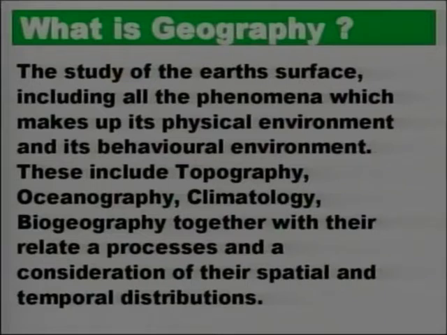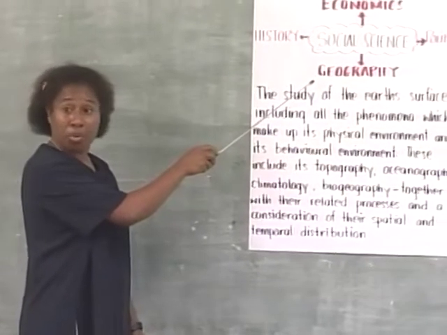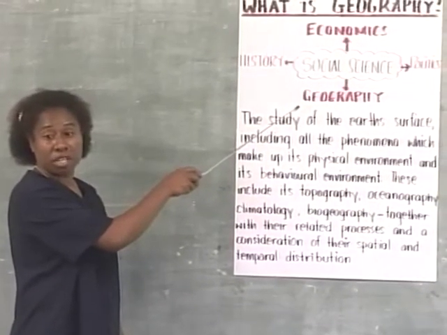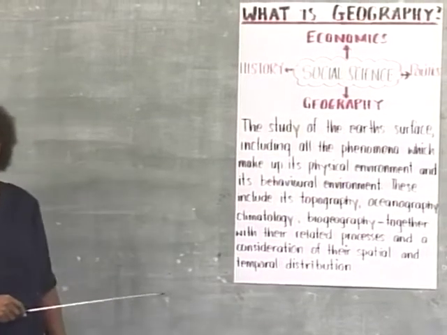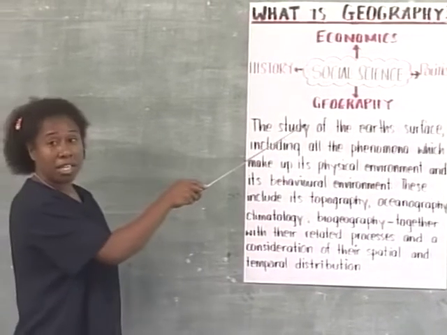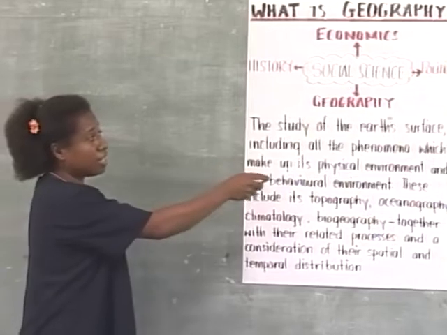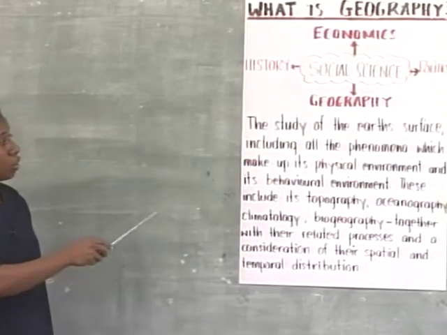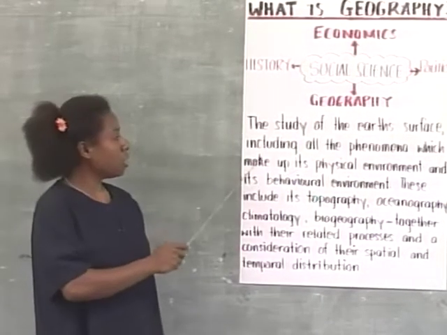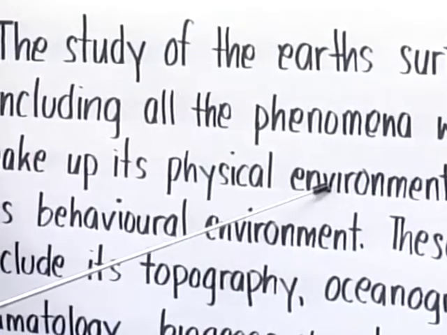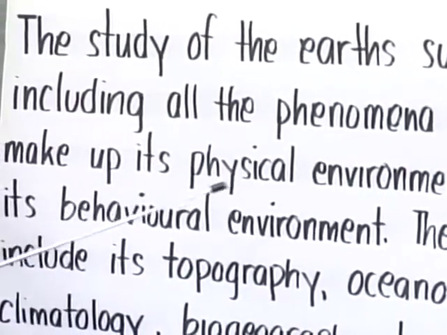If we look at the definition of what geography is, on the monitor, you can refer to it. If it's not very clear or you cannot see from that far, it's on the chart, the same information is presented. So we look at the definition now of what is geography. You will be required to make note of this definition later on in your exercise book. In the study of geography, we are basically looking at the study of the Earth's surface, including all the phenomena which make up its physical environment and its behavioral environment.